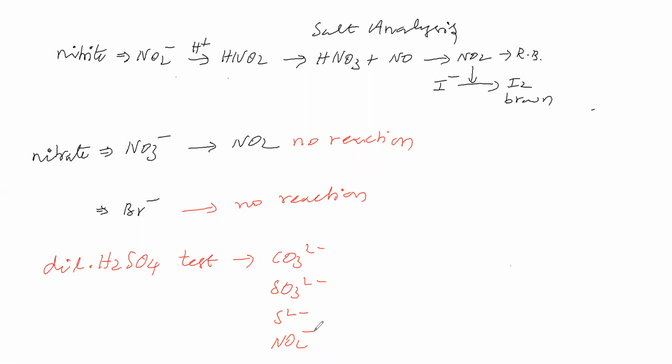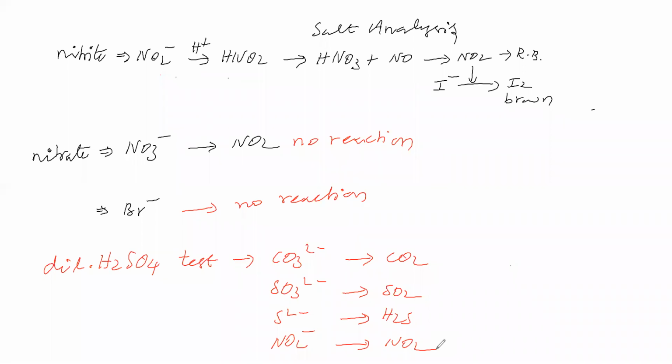Now in the dilute sulfuric acid test, which anions are responding?